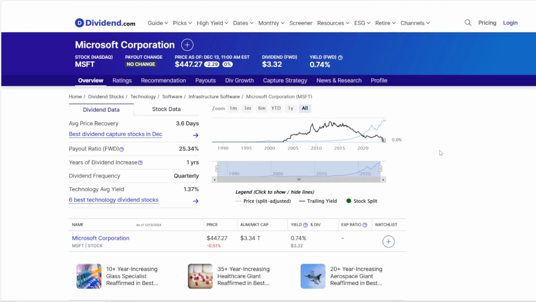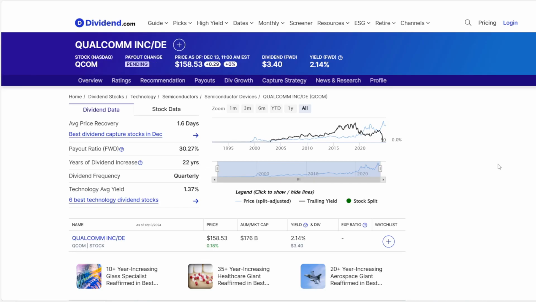Now starting with the fourth metric, we will go deeper into dividends, and the first one is the dividend yield. So Microsoft is paying an annual dividend of $3.32 per share, which at a share price of $447.27, that is a dividend yield of 0.74%. Now Qualcomm, it also pays a similar dividend of $3.40, but at a share price of $158.53, this is here a dividend yield of 2.14%.